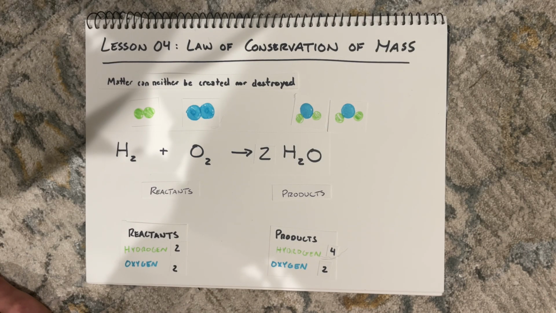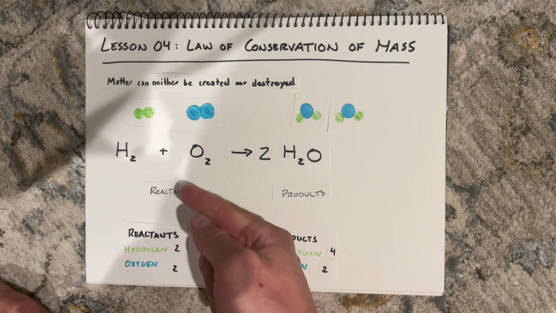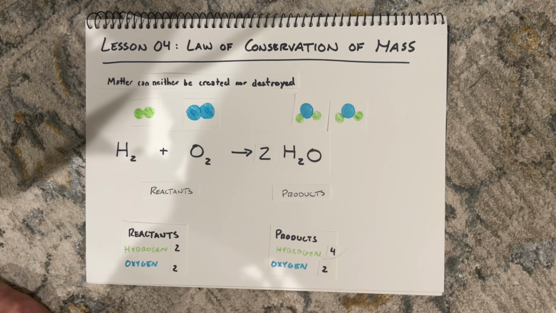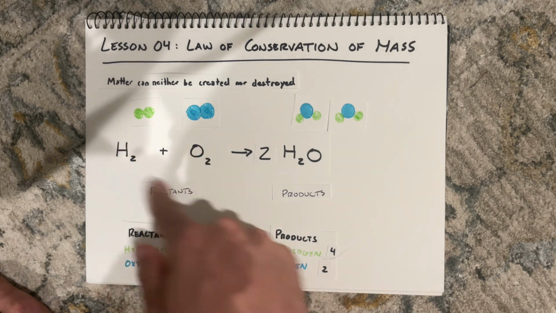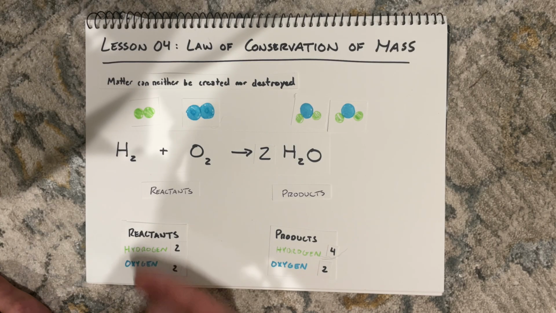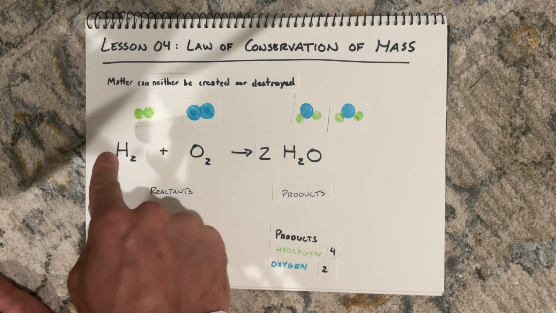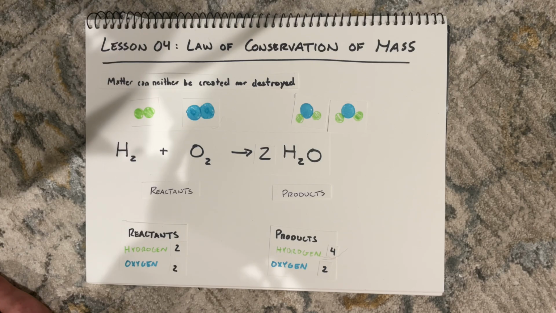And if you're wondering, well, where did those hydrogens come from? They must have come from our reactants. So, similar to this situation, I can't just tack on an extra 2 hydrogens to this hydrogen gas. It's just not going to happen. But I can add more hydrogen gas. Remember, I need 4 hydrogens over here.